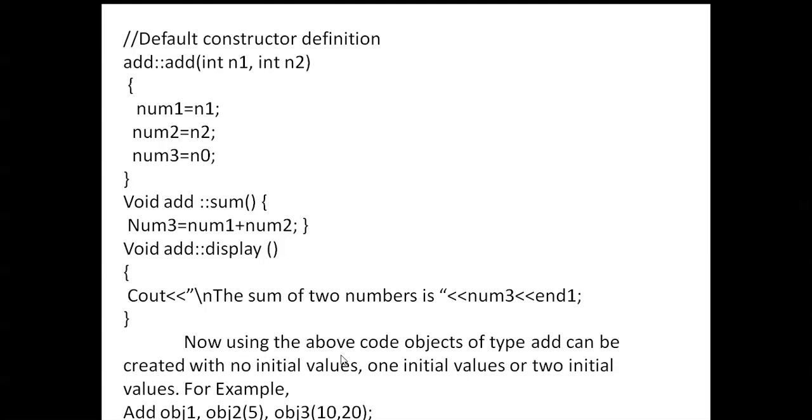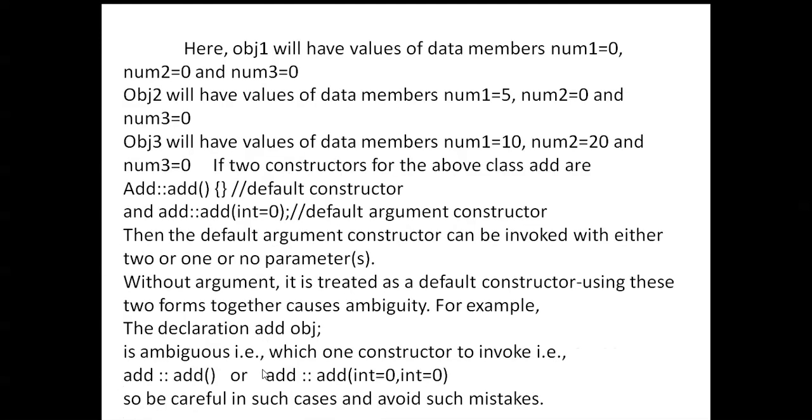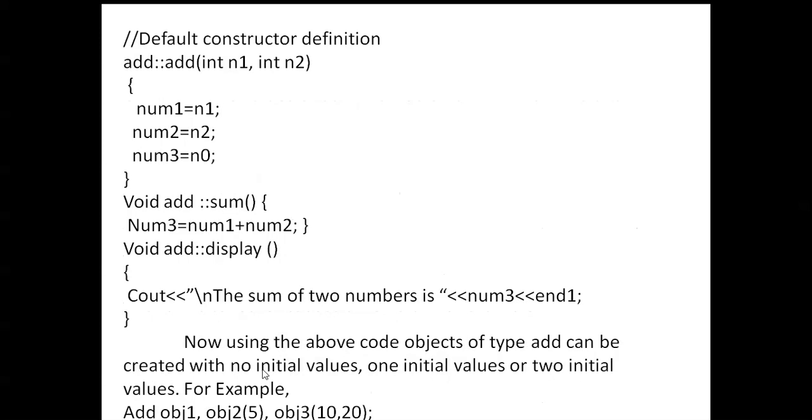Now, using the above code, objects of type Add can be created with no initial values, one initial value, or two initial values.